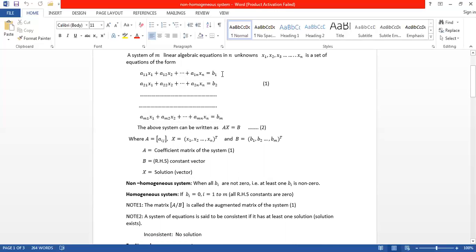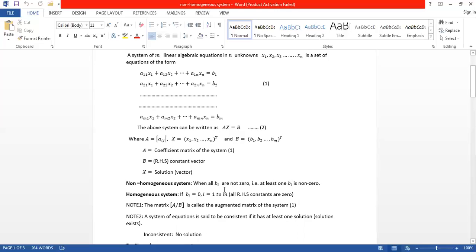Now, when we say this system is homogeneous or non-homogeneous, first we see non-homogeneous. If at least one constant, what are the constants? b1, b2, and so on, bm. If at least one constant is non-zero, then this system is a non-homogeneous system. Okay, that is the definition of a non-homogeneous system: when at least one bi is non-zero.